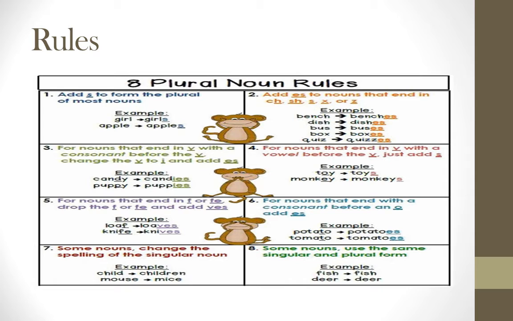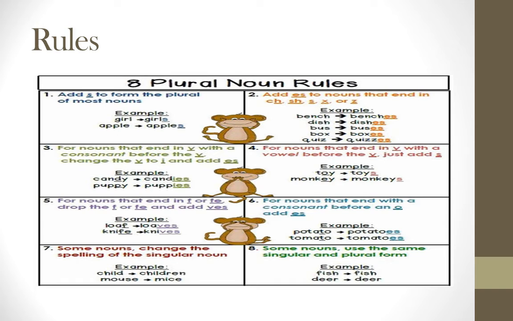Es. In the third one, for nouns that end in y with a consonant before the y, change the y to i and add es. So what you have to do, if the word ends with y and before the y there is a consonant, no vowels, there is a consonant, you have to add just what? ies. You have to add ies.